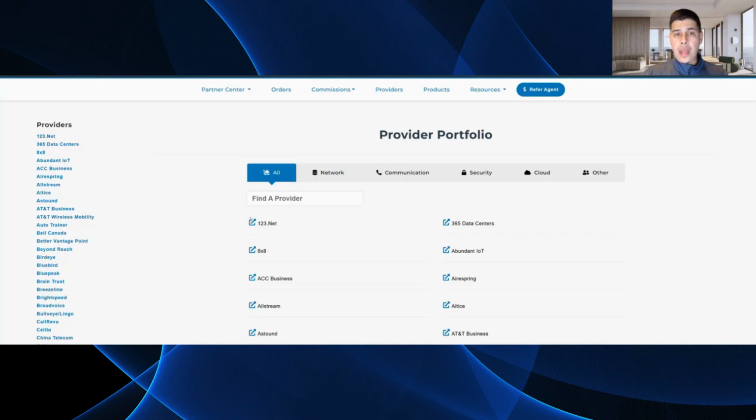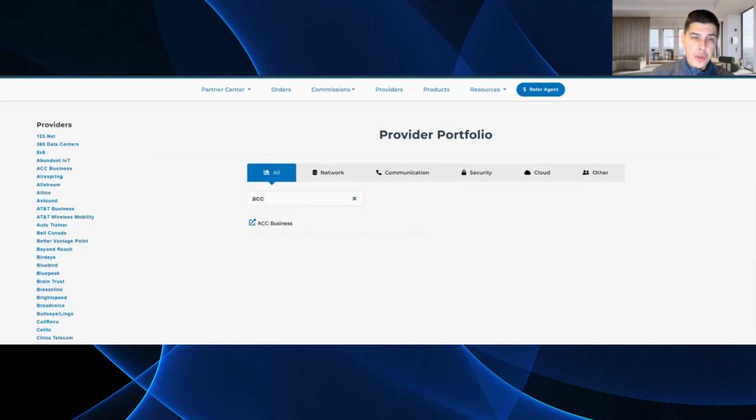But let the main takeaway be this: if you don't see a provider that you're curious about, or maybe the customer's asking about, especially software providers that you don't see on here, reach out to your ACS channel manager. Nine times out of 10, we have an agreement with them. We can earn a commission, we're going to have access to it, and then we're going to connect you to the right individual with that company. But what's nice is for the providers that we do have here, you can search up any provider, and